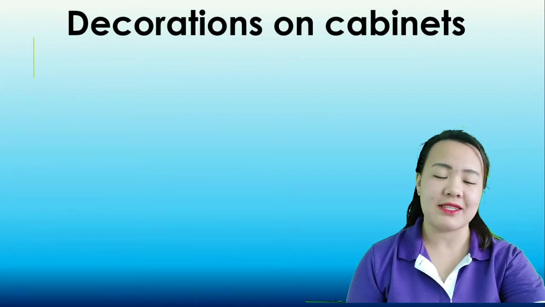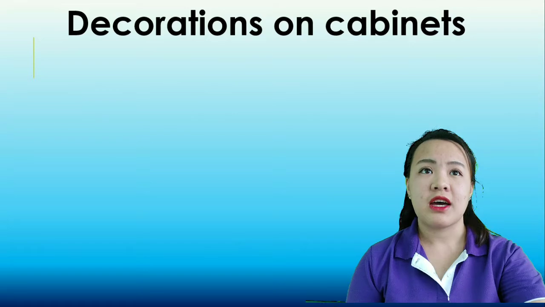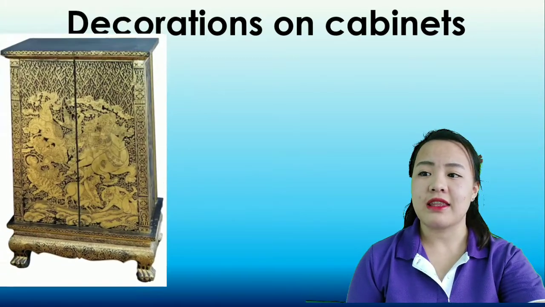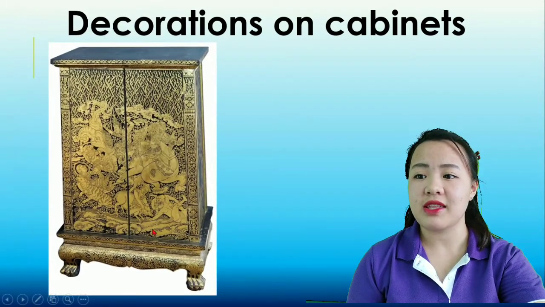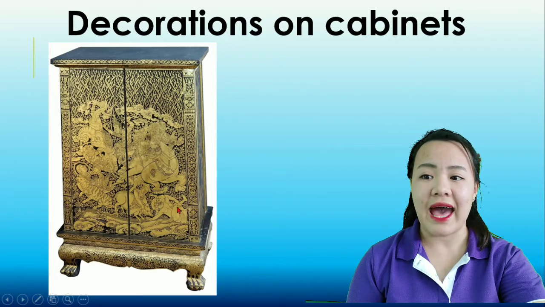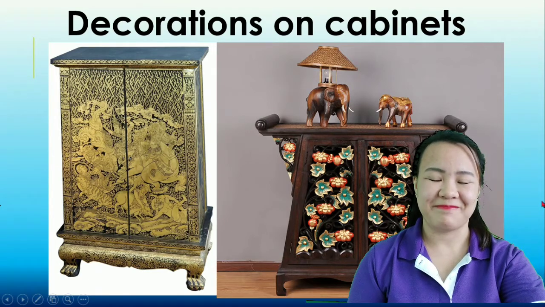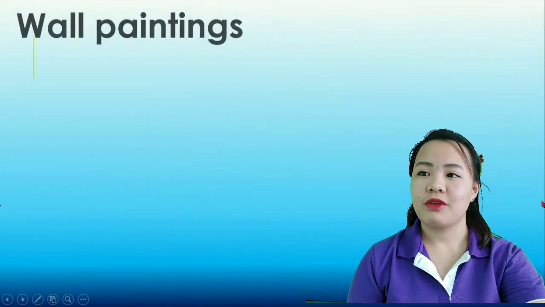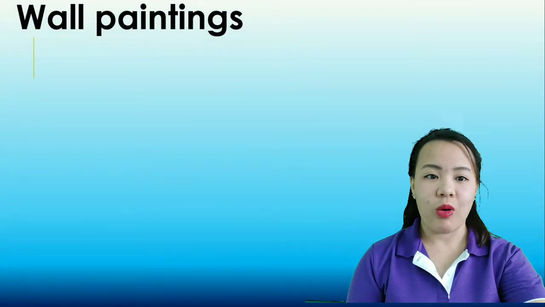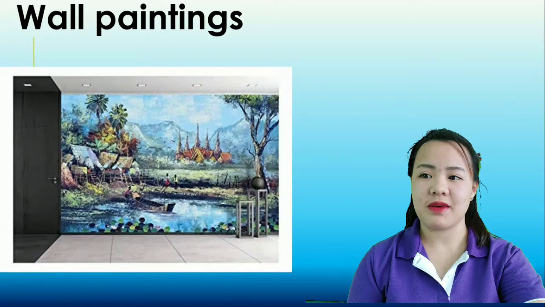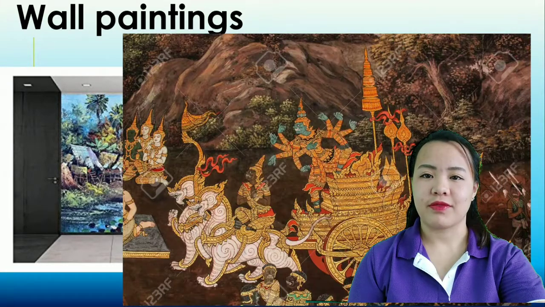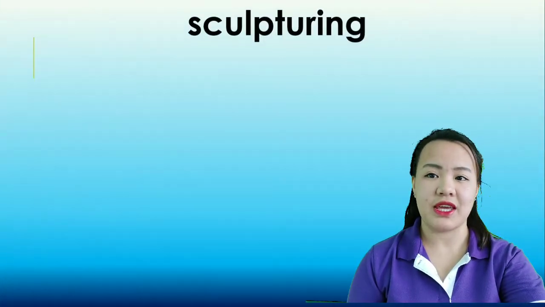Okay, so next, decorations on cabinets, meaning there are some paintings decorated on the cabinets. Okay, so they use paint to decorate the cabinets. Okay, another example, this one. Right, isn't it beautiful? Okay. Next will be wall paintings. Okay, these are some examples of wall paintings.